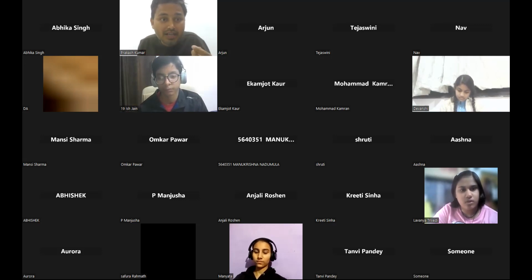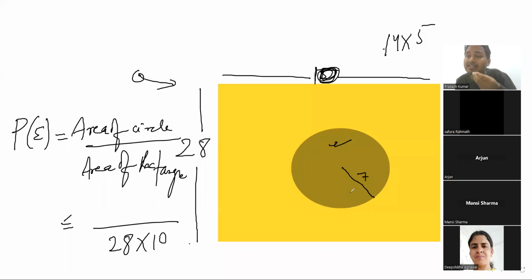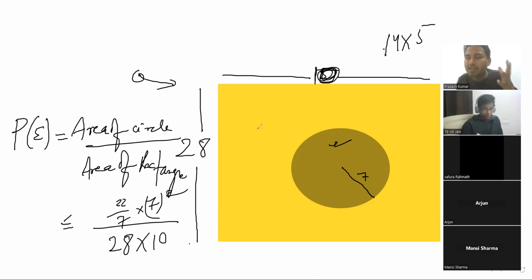When I toss a coin, what is the probability that head will come? If I throw a dice, what is the possibility that 3 will come? 3 is only one time, so 1 by 6. Here the event is this area only, so it will be a circle. We want to land here. So this landing portion is area, so I am writing area. Now the area of the circle is pi r square, so it is 22 by 7 into 7 into 7 square, 154 will come. Whatever the answer will be.